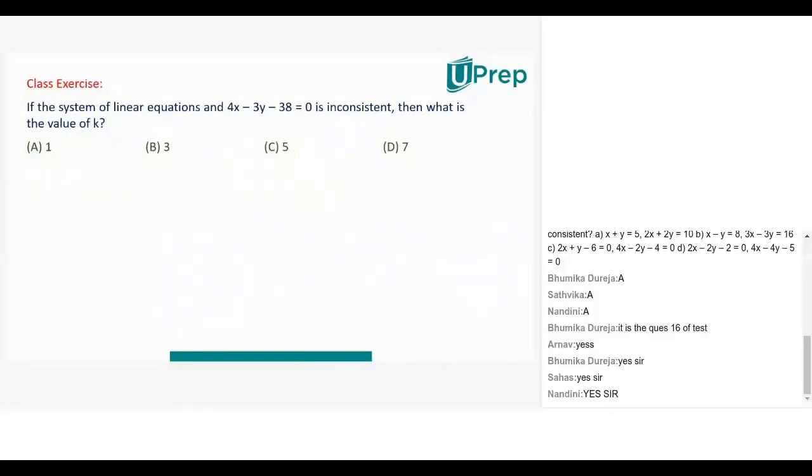Let's take another question. Now this is a question. What is it saying? If the system of linear equations is... okay, some equation is missing here.